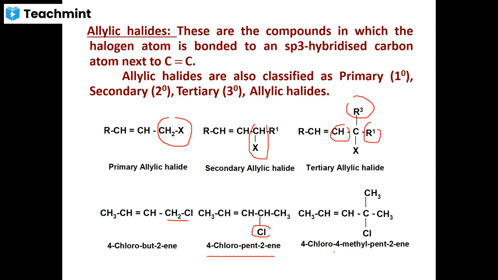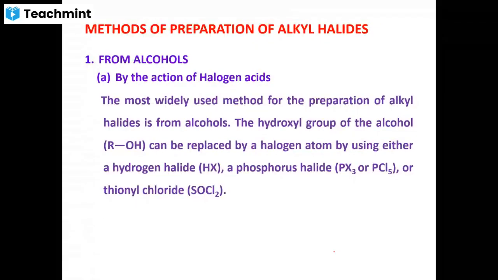Now we shall move towards methods of preparation of the alkyl halides. The first series of preparations: alkyl halides can be prepared from alcohols and even from alkenes, and also some other important sets of reactions. But as per your syllabus, you have methods of preparation of alkyl halides from alcohols and from alkenes.